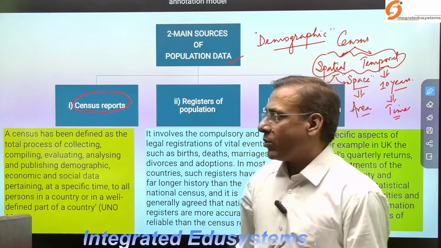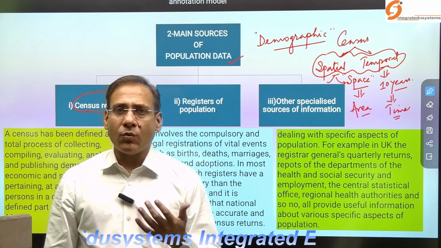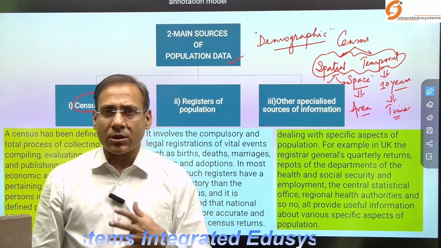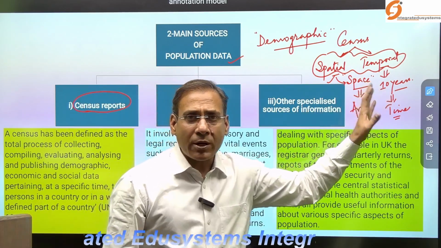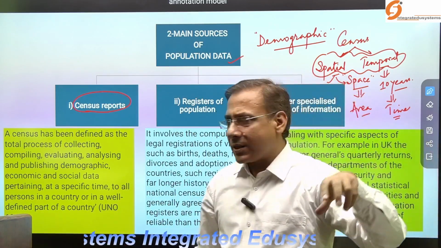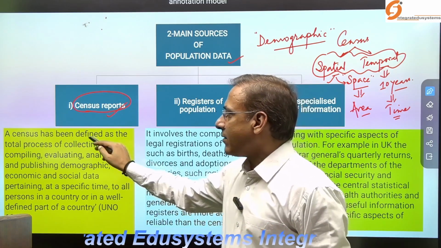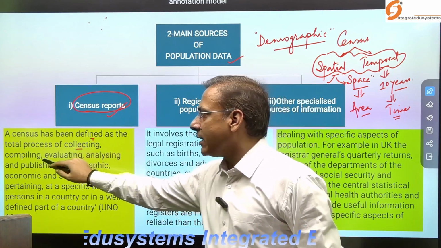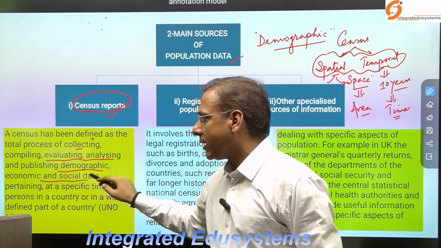Okay. Now, if you wanted to observe data or learn the demographic structure of a particular area in a given time period, what may be the sources? One of the important sources is the census. And census, as I have said, is defined as collecting, compiling, evaluating, analyzing and publishing demographic, economic data.